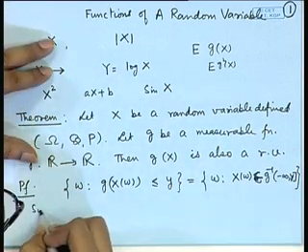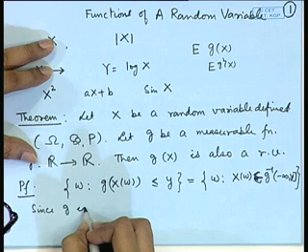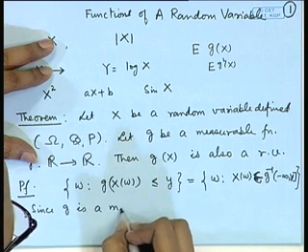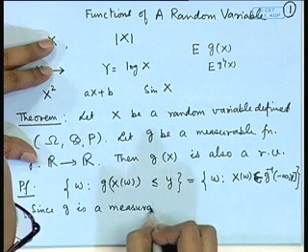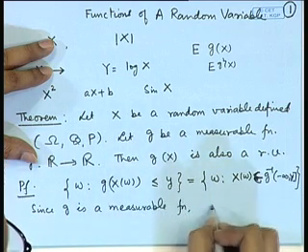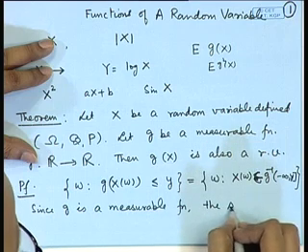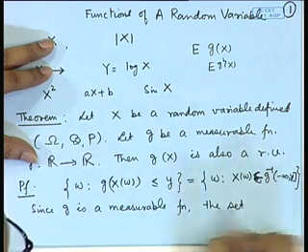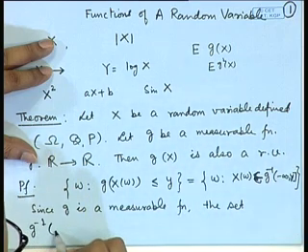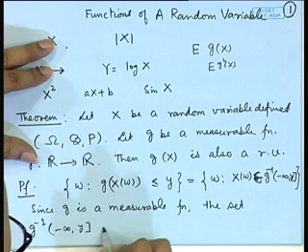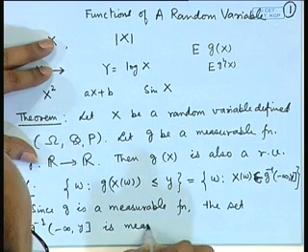Since g is a measurable function, the set g inverse of (minus infinity, y] is a measurable set.